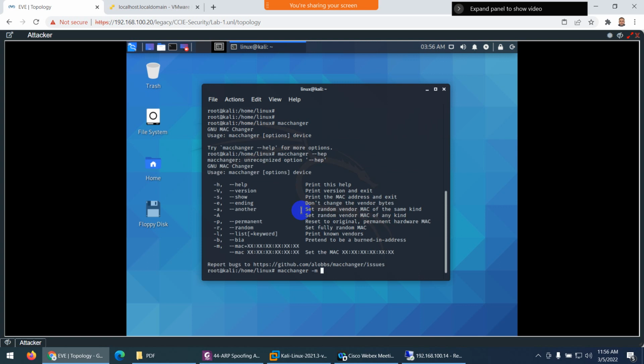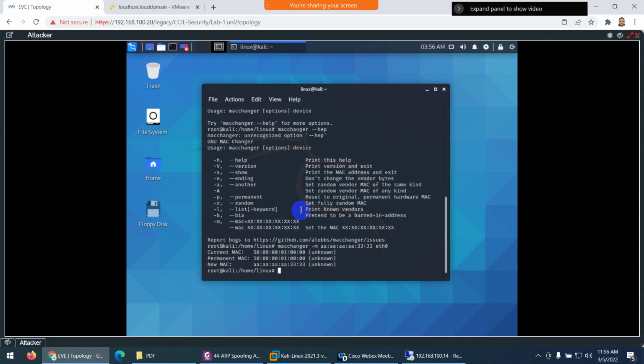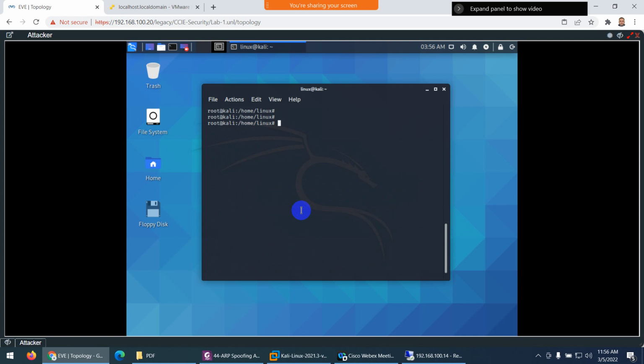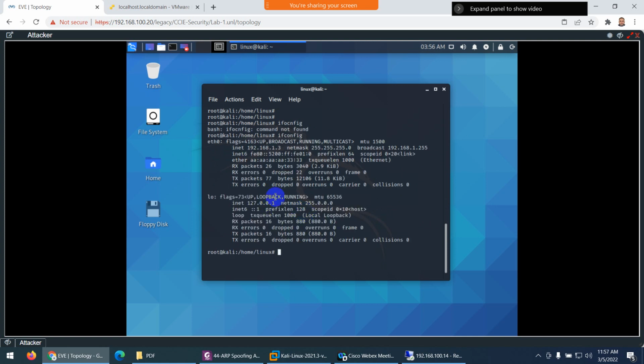So we decide 1 2 3 4 5 6 7 8 9 10 11 12 digits is the MAC address. Yeah, and then eth0, I believe. Yeah, so it's changed now. And if I check the MAC address now, ifconfig, so the new MAC address is this one, you can see.